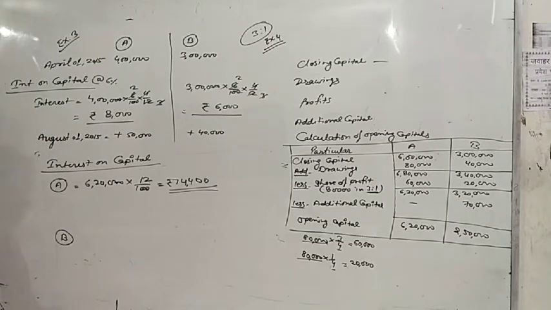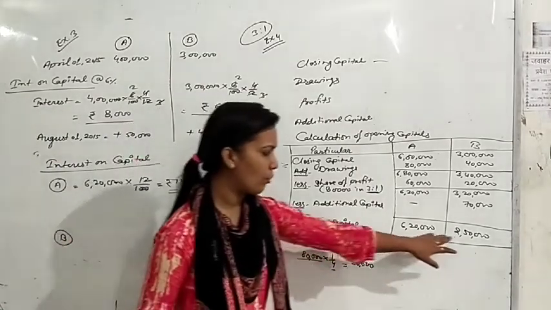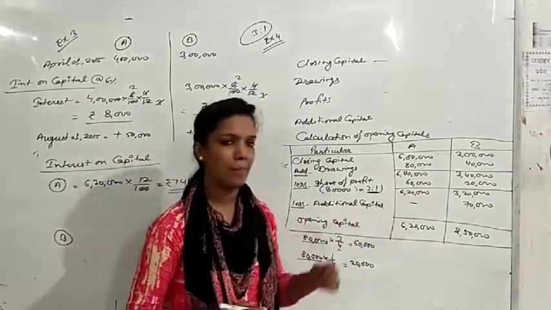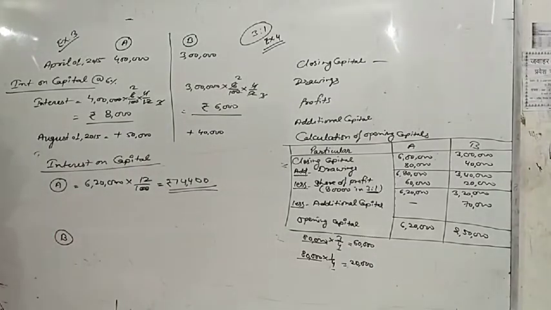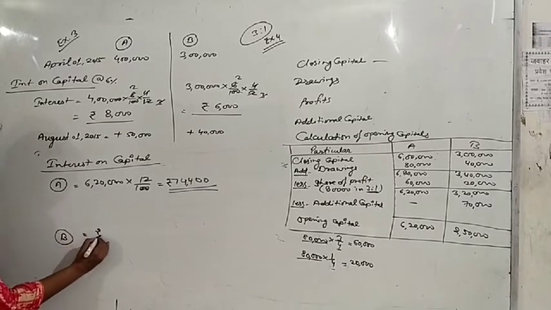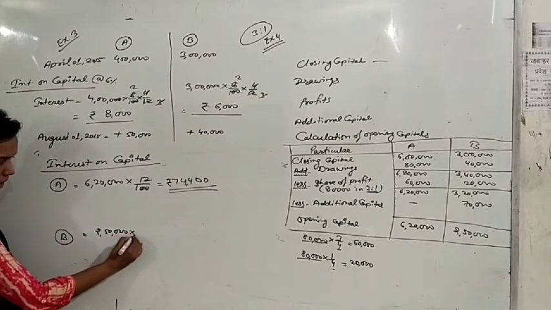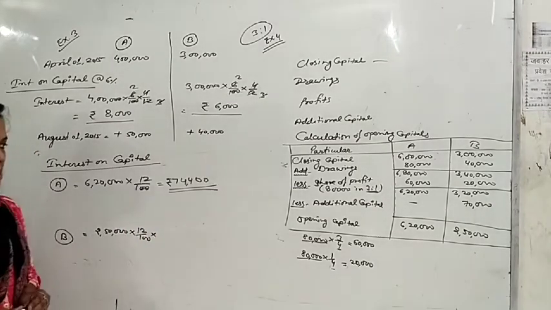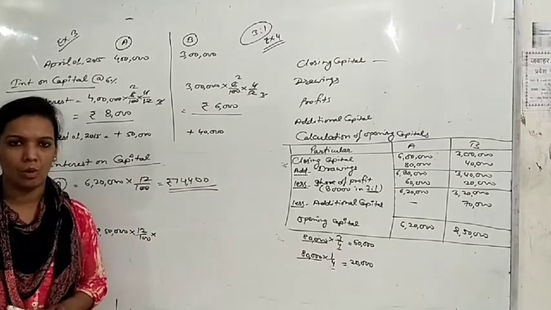And we will find interest on capital of partner B. Opening capital of partner B is 2,50,000 and he is introducing additional capital 70,000 on October 1st, 2016. So 2,50,000 multiply by 12% multiply by, for how many months the capital remained 2,50,000?